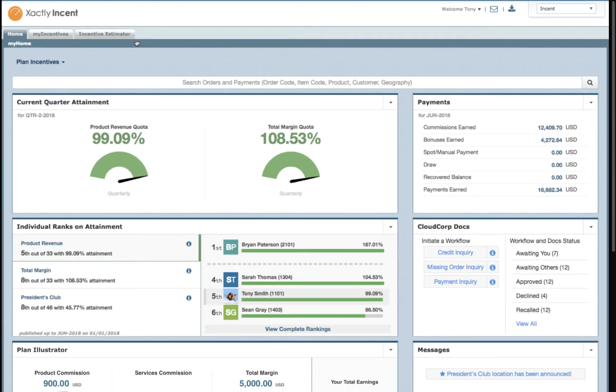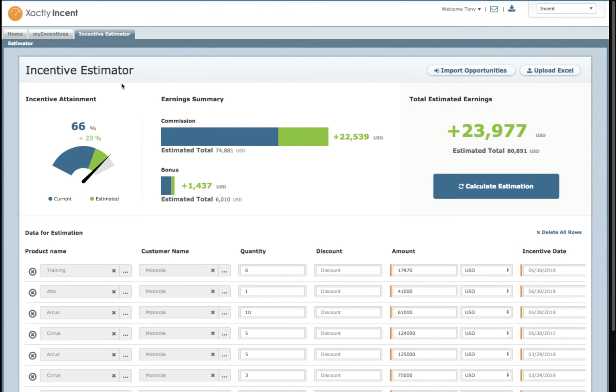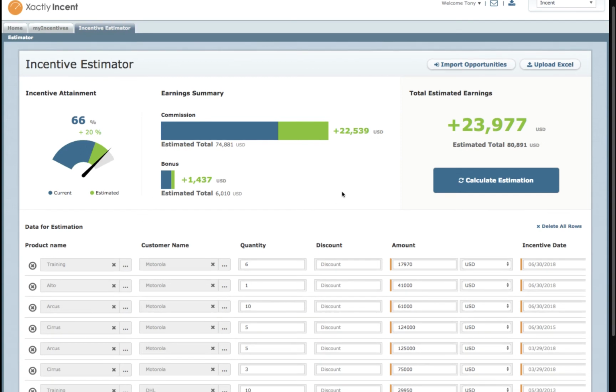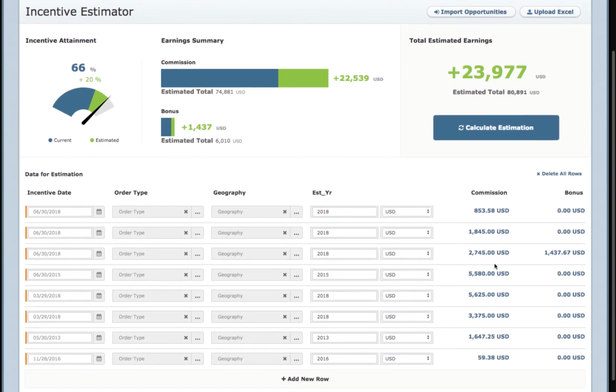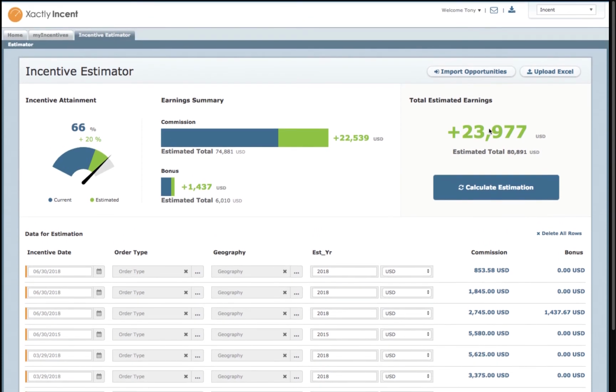One other thing that we have that's very important to sales reps is the ability for them to model different ideas of how they might get paid. In this example here in the incentive estimator, I've already imported my opportunities from my CRM package. And I'm basically now looking at the individual deals that are really high profile for me this quarter. And I can see how much I would get paid, including any bonuses that might be there. And I can make changes to this as well, kind of treat it like a whiteboard and recalculate as necessary.